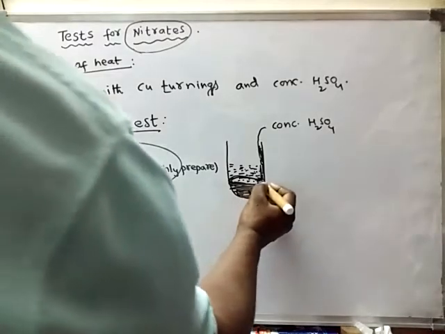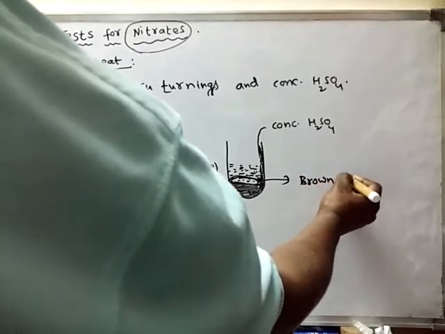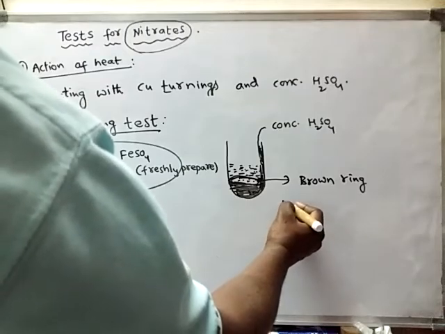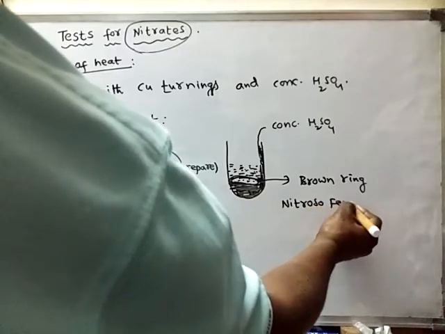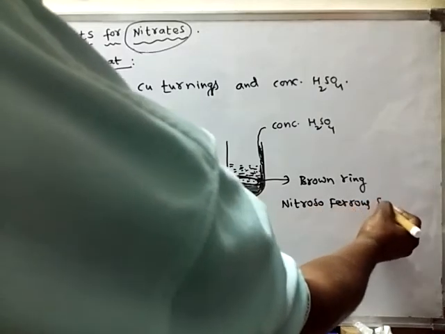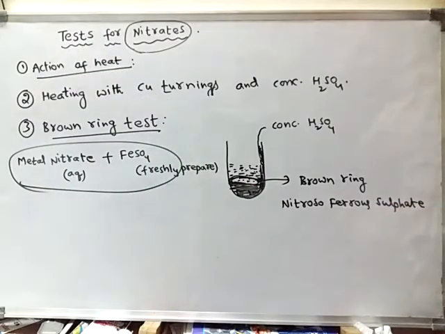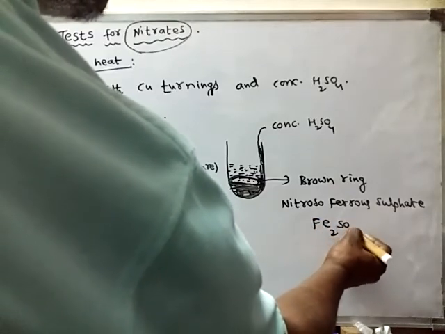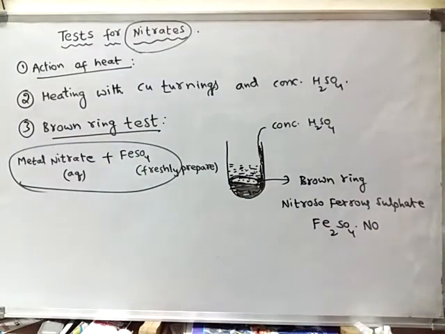This brown colored ring is called the brown ring. It is chemically called nitrosoferrous sulfate. Its formula is FeSO4.NO. The formula of the brown ring is FeSO4.NO.